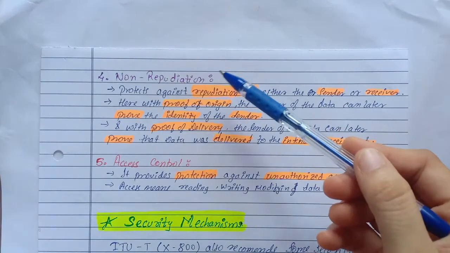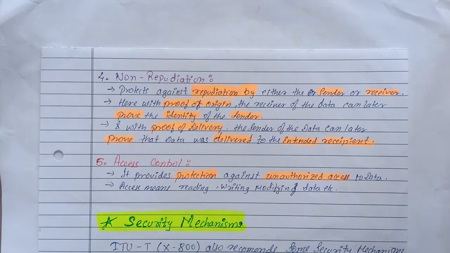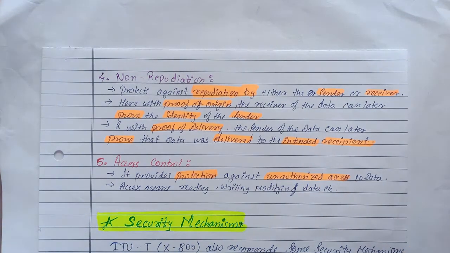Another security service is non-repudiation, that protects against repudiation by either sender or receiver. So here, with the proof of origin, the receiver of the data can later prove the identity of the sender, and with the proof of delivery, the sender of data can later prove that data was delivered to the intended recipient. So repudiation is avoided.